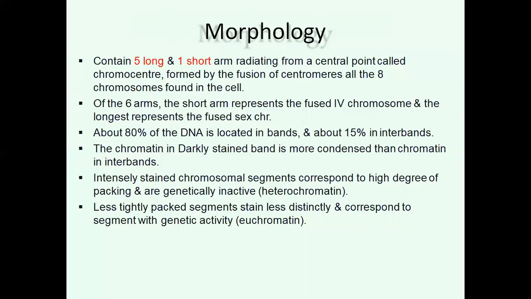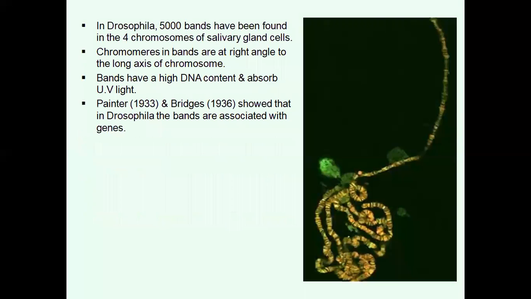Intensively stained chromosomal segments correspond to a high degree of packing or genetic inactivity, that is heterochromatic. Less tightly packed segments stain less distinctly and correspond to segments with genetic activity, that is euchromatic. In Drosophila, 5,000 bands have been found in the 4 chromosomes of salivary gland cells. Chromomeres in bands are at right angles to the long axis of the chromosome.